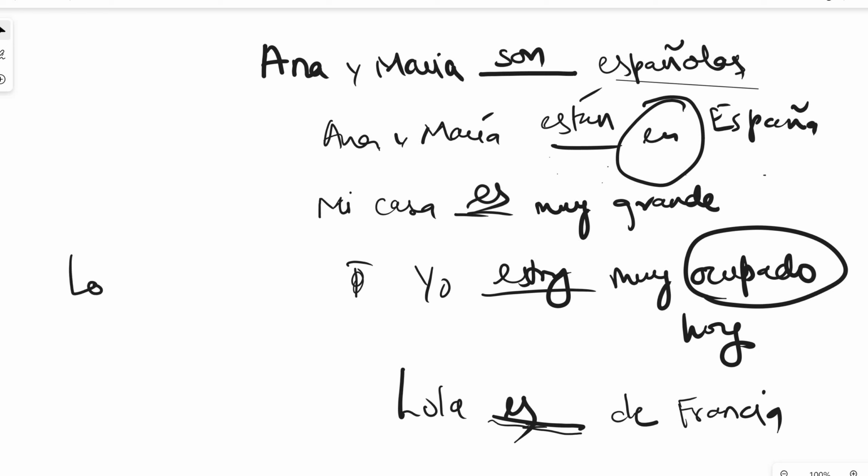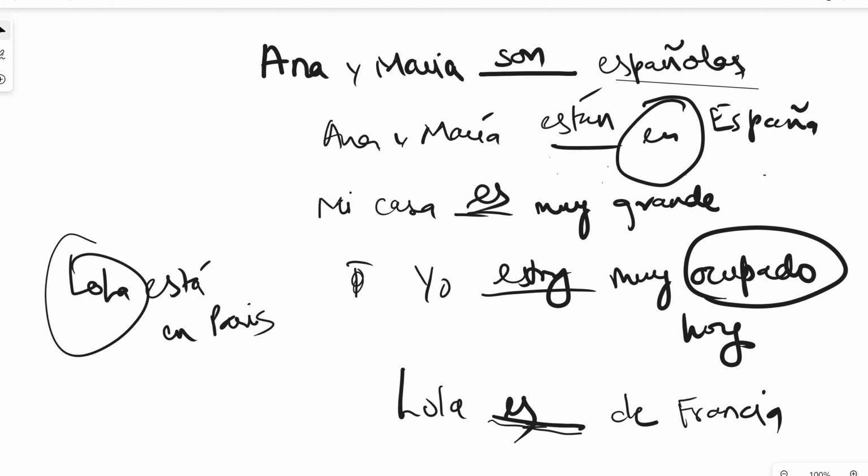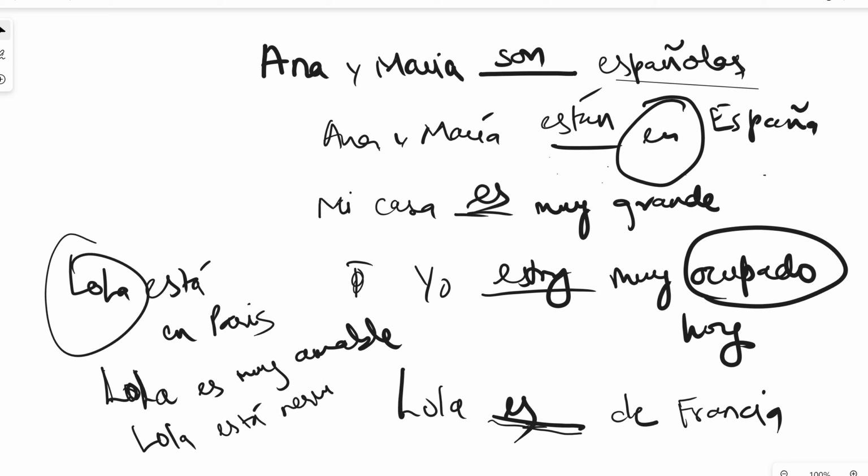If I'm saying Lola is in Paris, then it will be Lola está en París because I'm talking about Lola's location. If I say Lola is very nice, I'm describing her nature. She's a nice person. Lola es muy simpática. Lola es muy amable. That is not going to change. But if I say Lola is nervous, Lola está nerviosa.